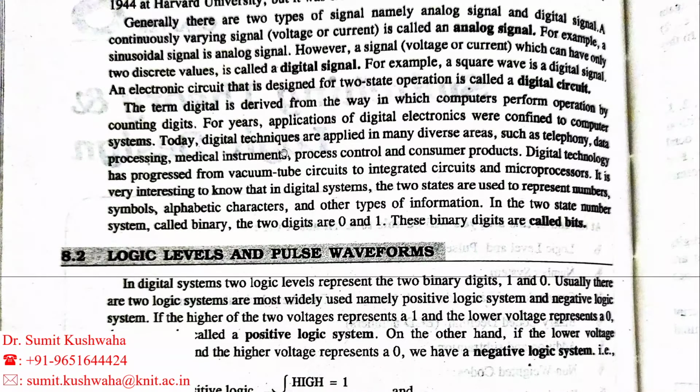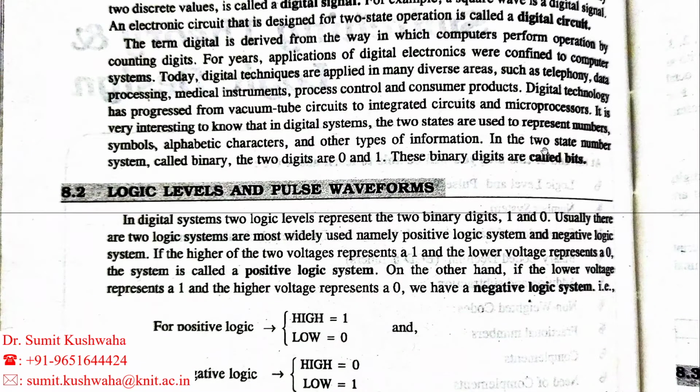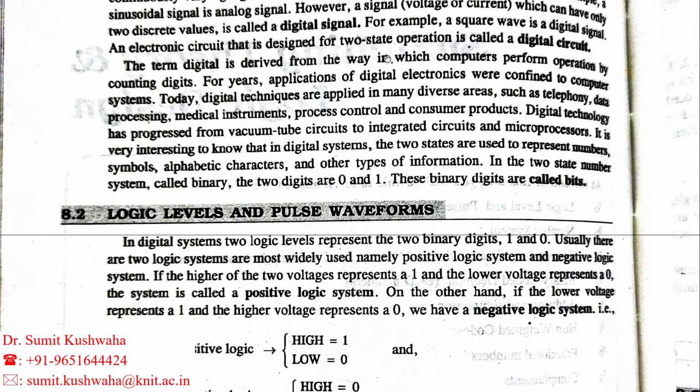The term digital is derived from the way in which computers perform operations by counting digits. Here is the two state number system called binary. The two state operation I told you about: 1 represents high state and 0 represents low state, 1 represents on state and 0 represents off state. So here only two numbers are required, a two state number system called the binary system. We require only two digits to represent the two state operation, that is 0 and 1.